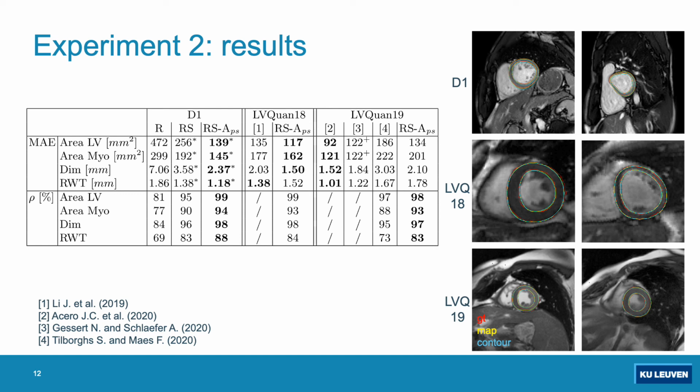For the LV-Quan19 challenge, we report the values of the first, second, and third places and compare with our results. For this dataset, we were not able to beat the results of the winner, which is likely due to the slight inconsistency that still exists between our distance map output and the regression outputs.